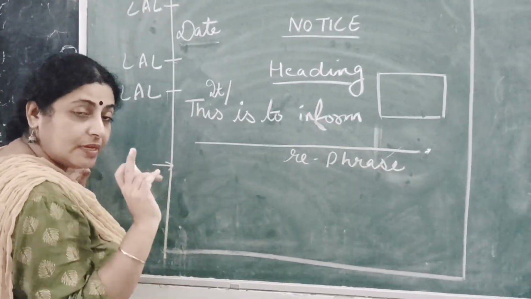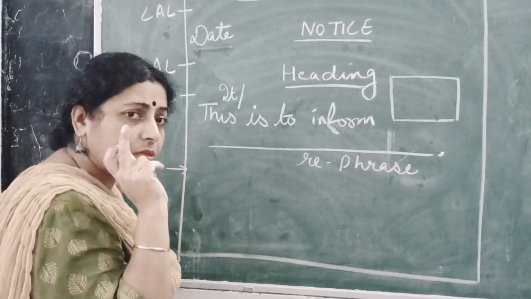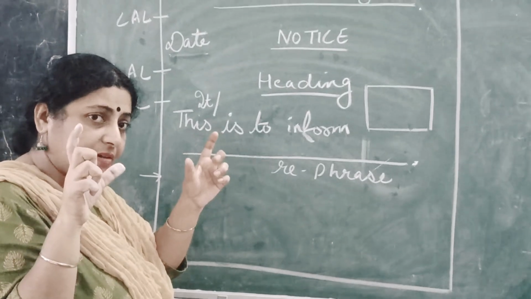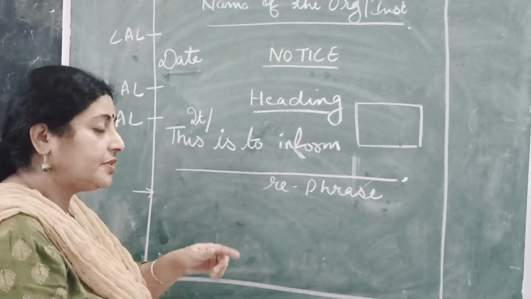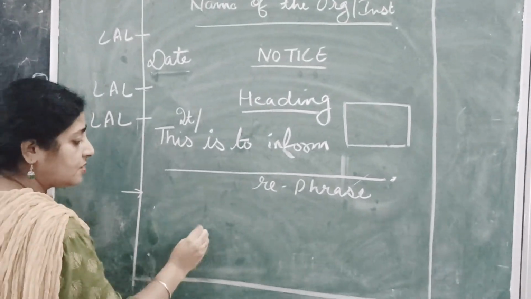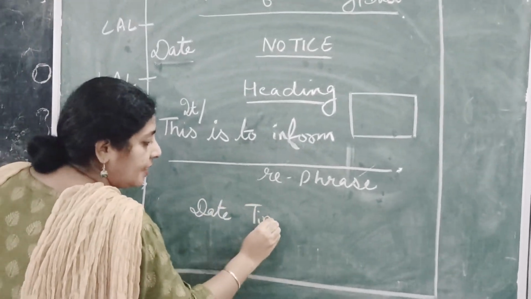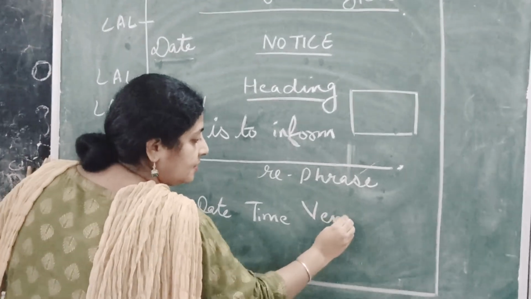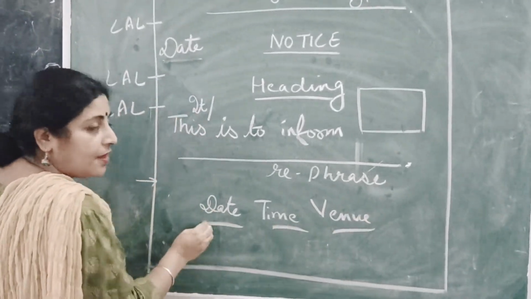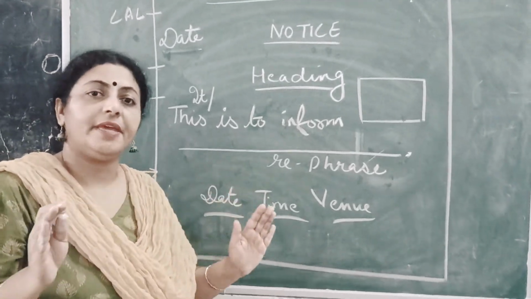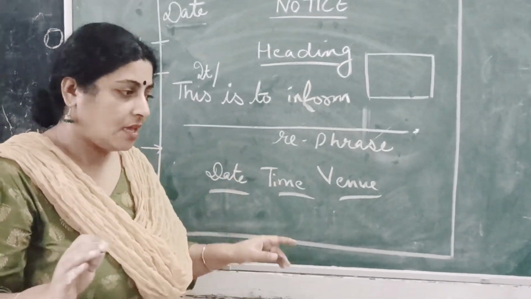That's it. No extra information, because the important thing for you here to understand is that only and only 50 words. Now something that becomes most important is our date, time and venue. These 3 things, if they are not there in your notice, remember you will not be able to get full marks.